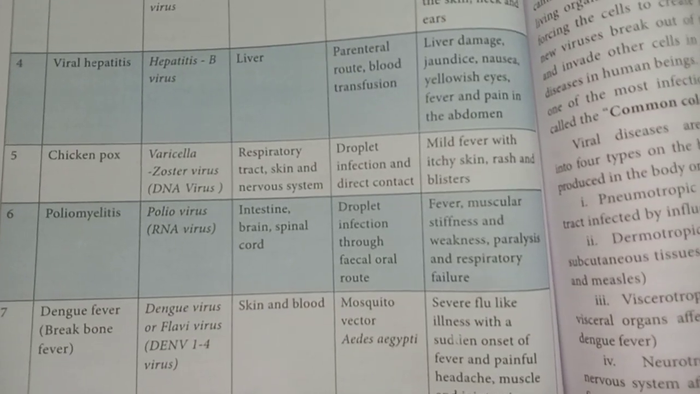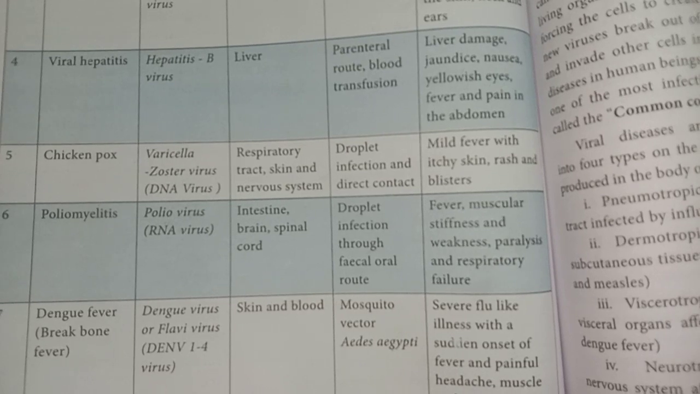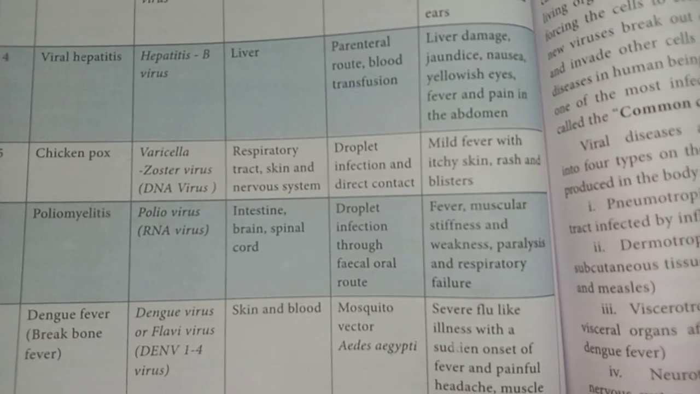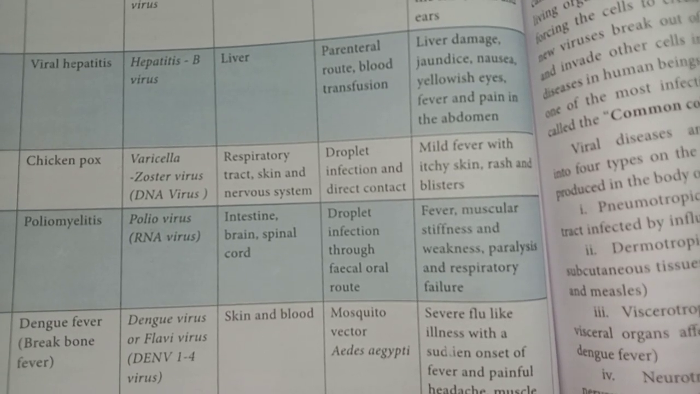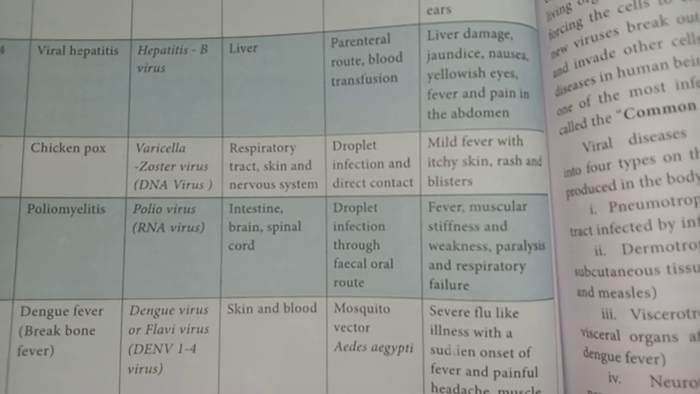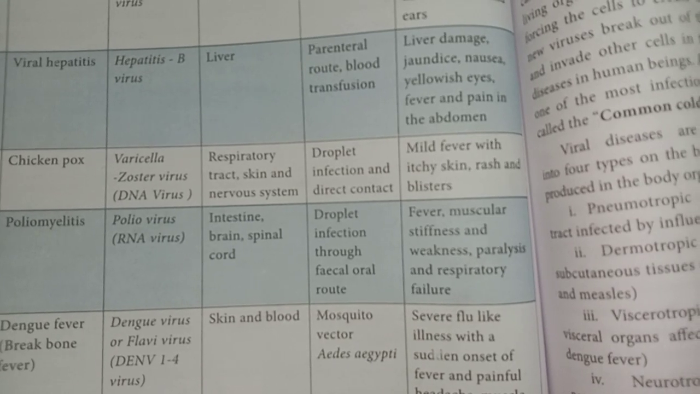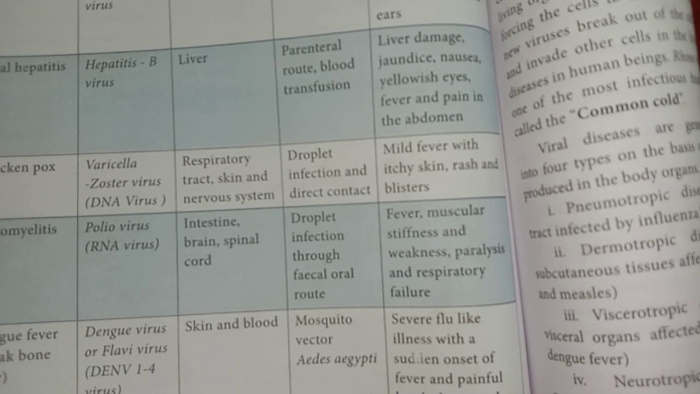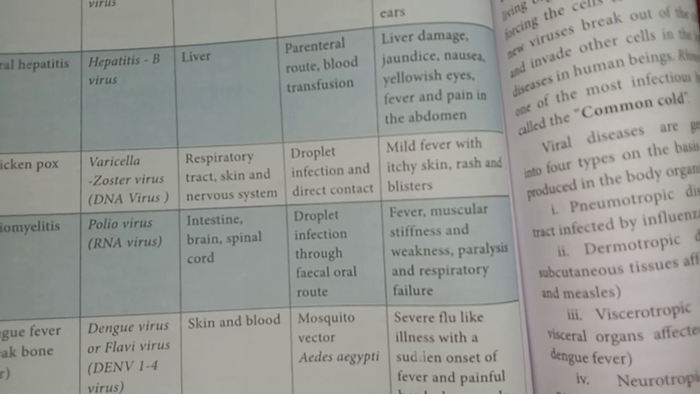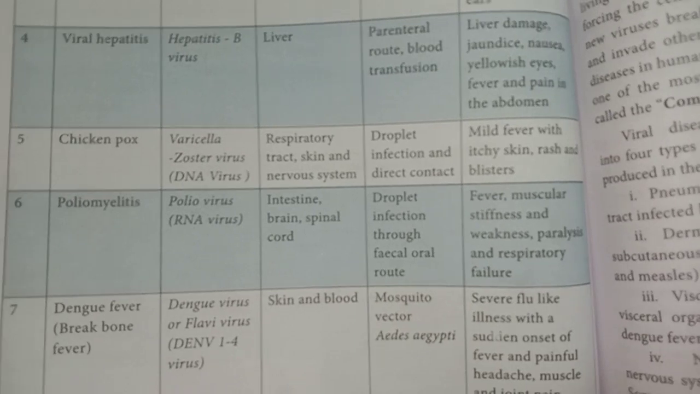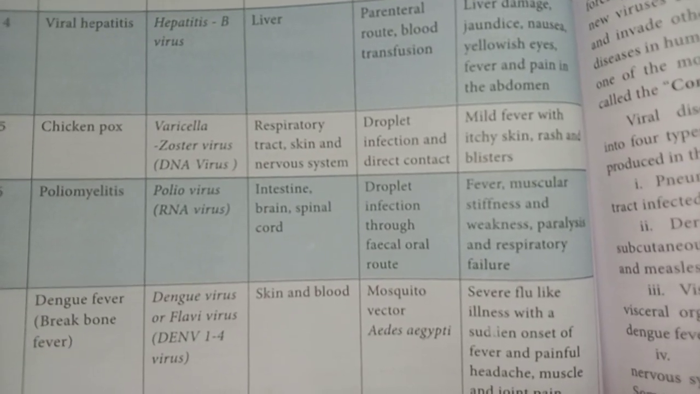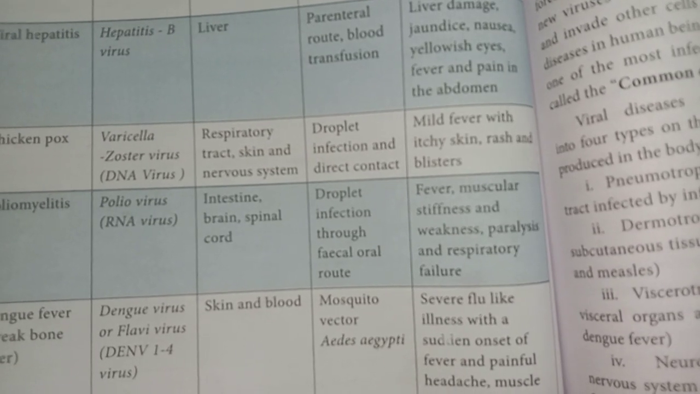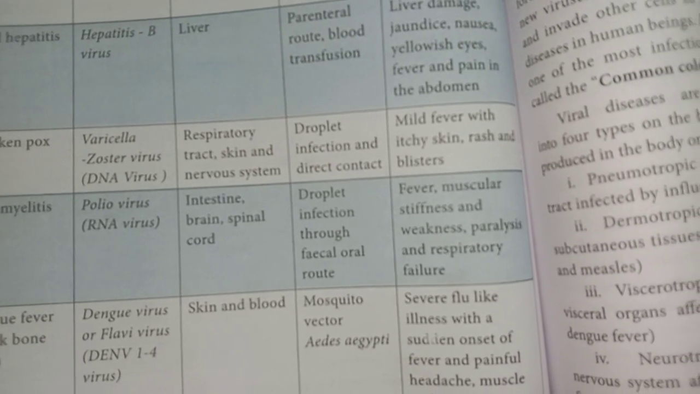Then the fifth example for the viral disease is chickenpox, causative organism varicella, and this disease affects the respiratory system, skin and nervous system. Transmission is by droplet infection and direct contact. Then symptoms: mild fever with itchy skin, rash and blisters.